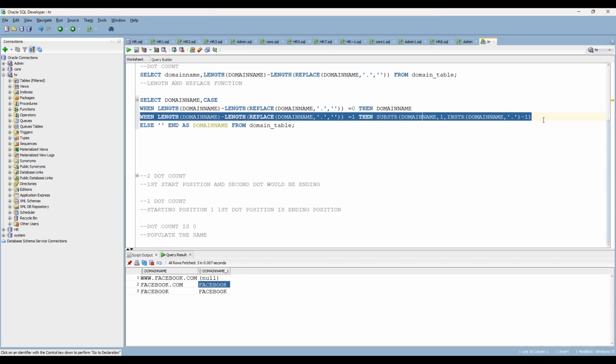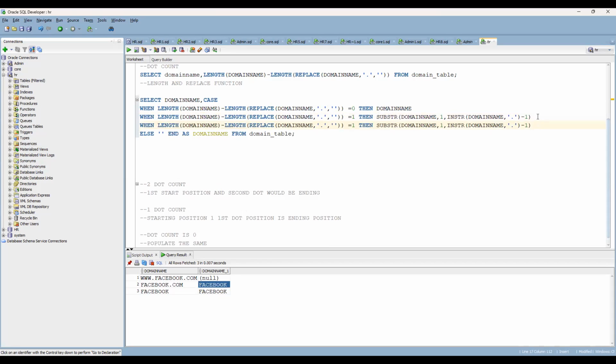Now the third case, how can I do that? The third case is an easy thing, same as what you are doing. In the third case, if the count is equal to 2, then what you are going to fetch is the substring of the domain name. You have to identify where the first dot is available.